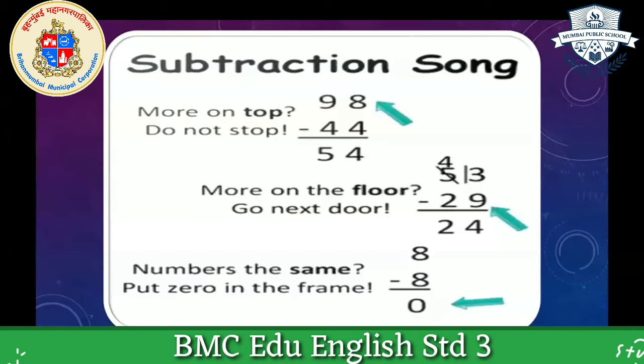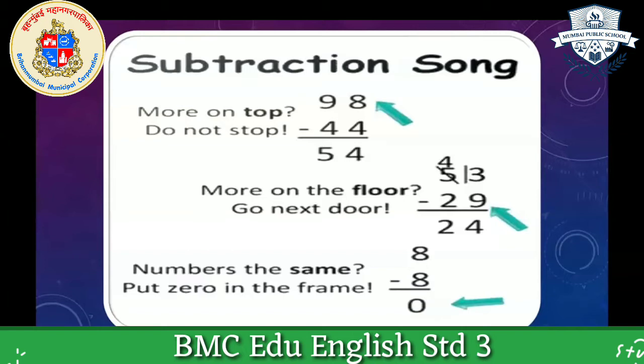So the song is saying that more on top, do not stop. Here we need not stop. You can directly do the subtraction. Okay, students? More on top, do not stop.